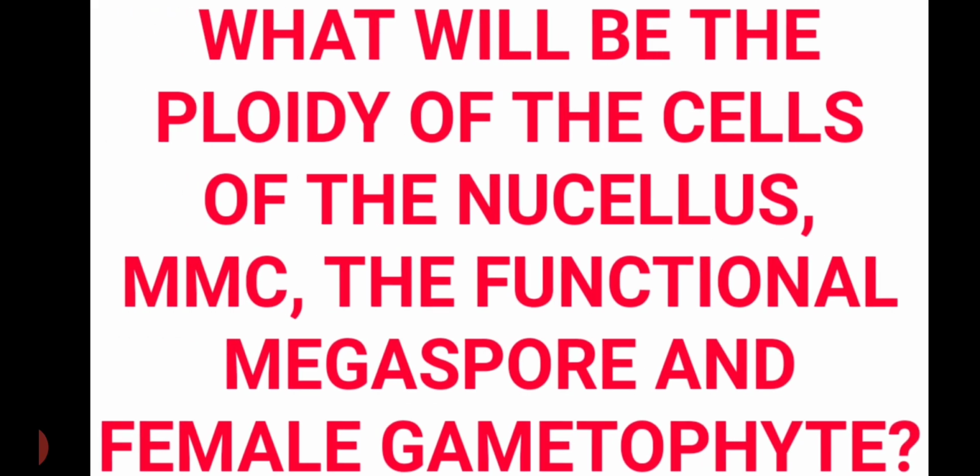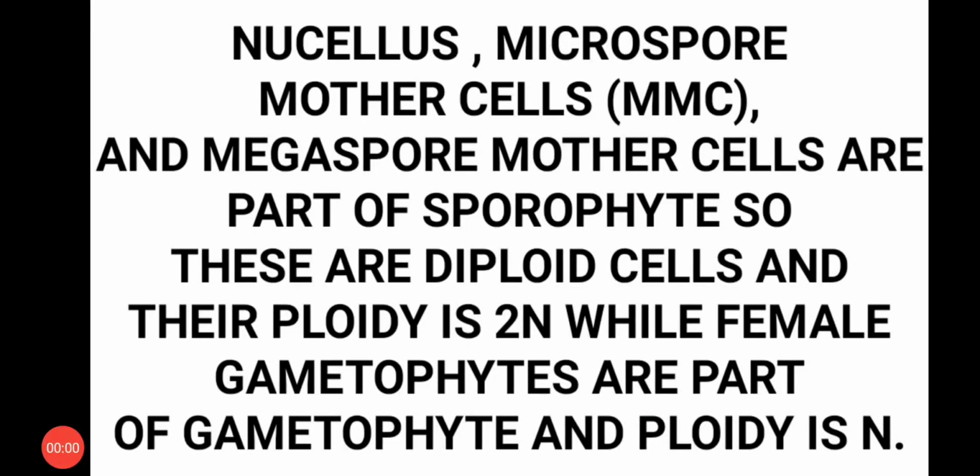Now, what will be the ploidy of the cells of the nucellus, MMC, the functional megaspore, and the female gametophyte? The nucellus, microspore mother cell, and megaspore mother cell are part of the sporophyte, and all sporophytes are always diploid. That is why the ploidy will be 2n. While the female gametophyte is part of the gametophyte, and its ploidy is n.